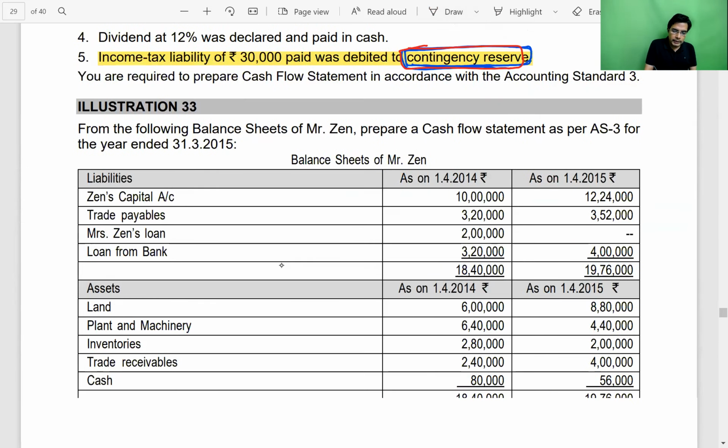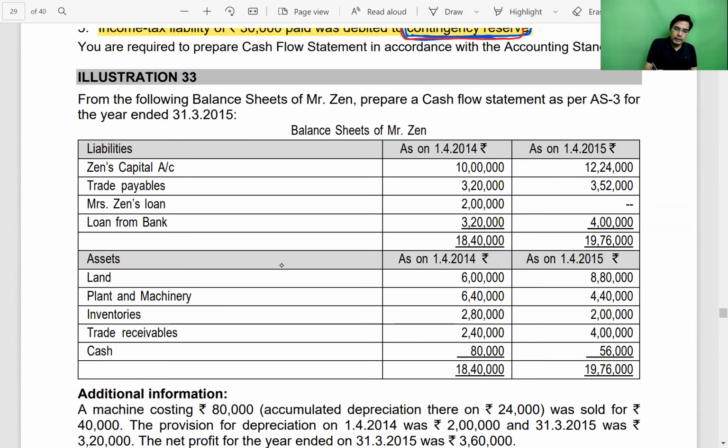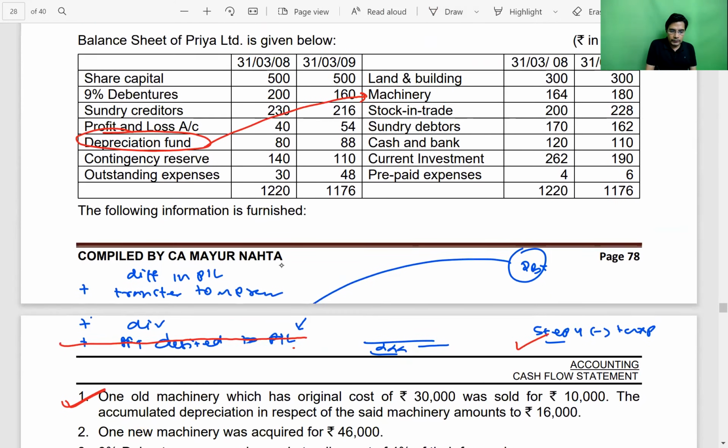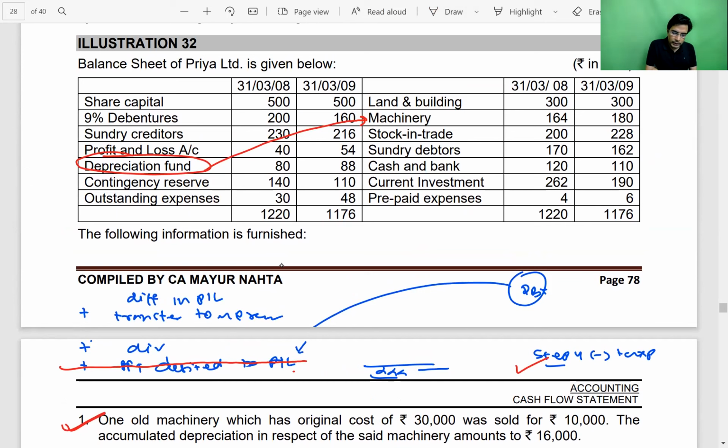Now, question number 33. The rest of the solution is given at the end of the chapter, so you can refer to that. All these are your past examination questions. These are similar to what we have discussed earlier. Here and there, a few new points are there, but do not skip it. Homework questions are equally important. Do not think that these are waste questions. These have been asked in past attempts and can be asked again also. Do not skip these questions.